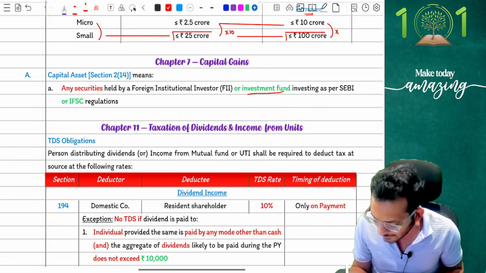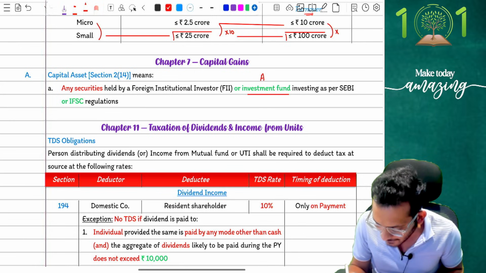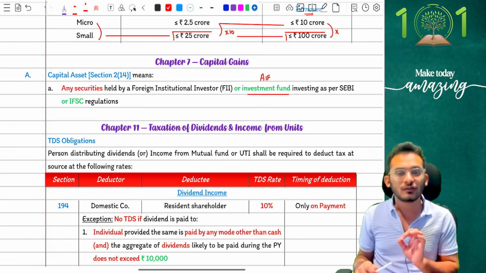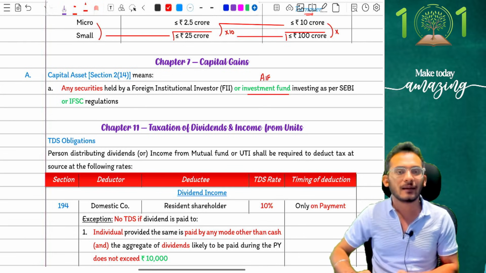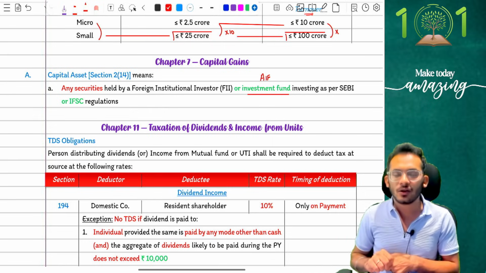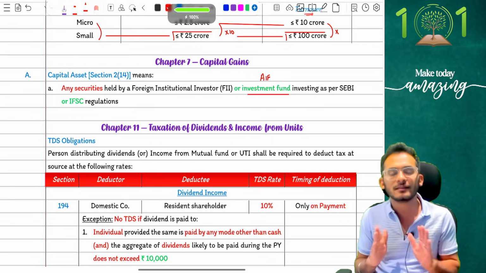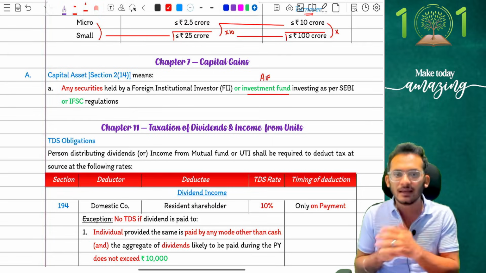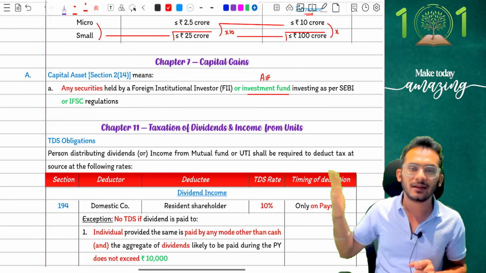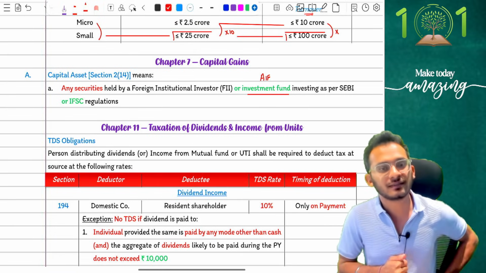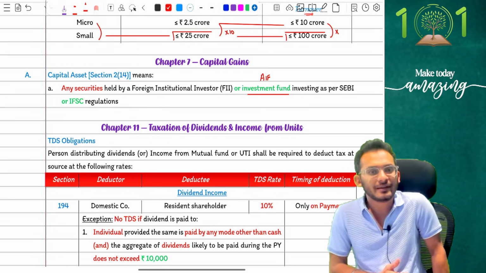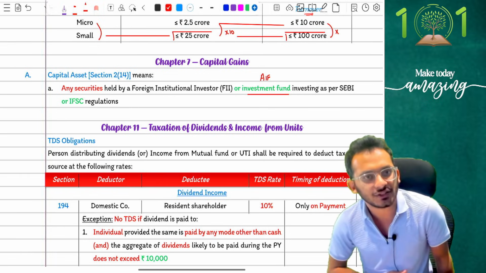Yes. Now, what is investment funds? It is called AIF. This AIF is basically part of CA final syllabus. So, you're not going to be tested this at all. This is completely for your CA final discussion, not relevant at all for you at inter syllabus. Do not worry about it. Yes. So, income tax is simply coming and saying any securities held by AIFs are also going to be considered as capital assets, will not be part of PGBP definition anymore. That is what the clarification is. Clear?